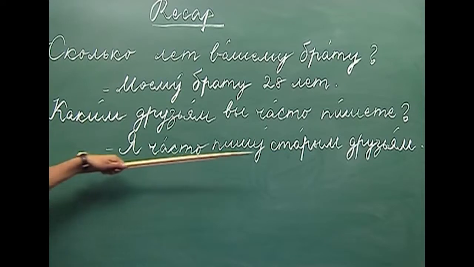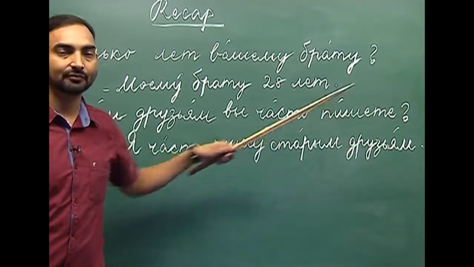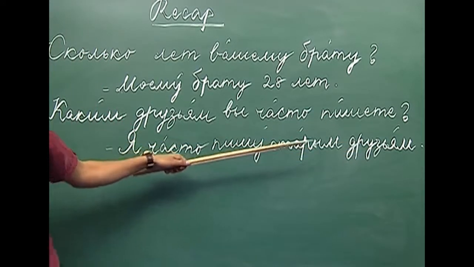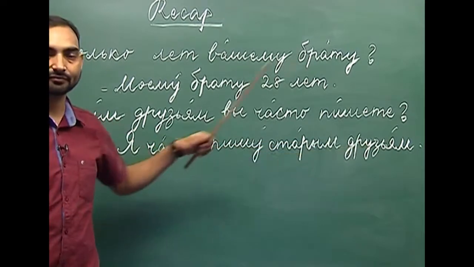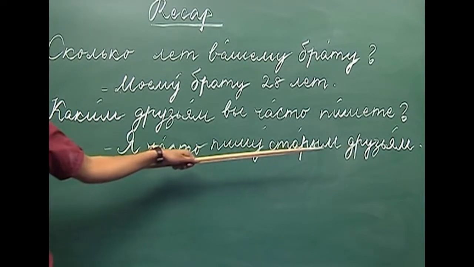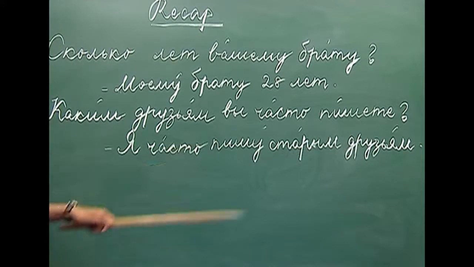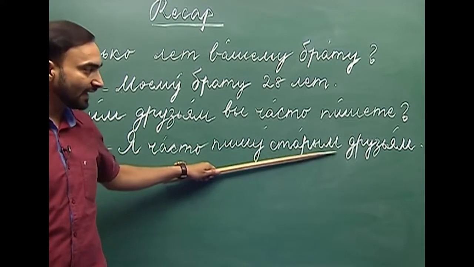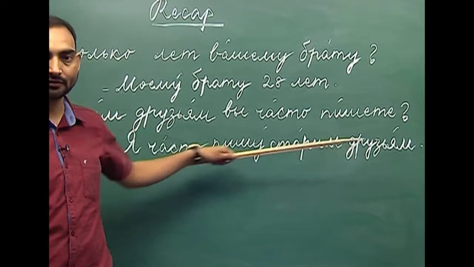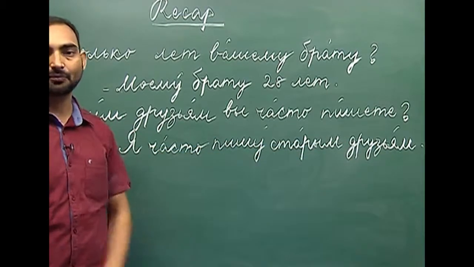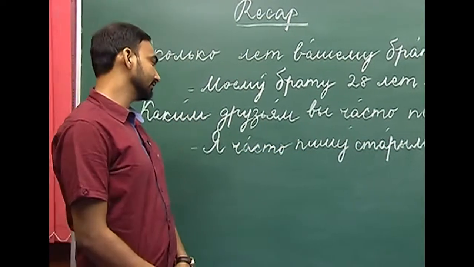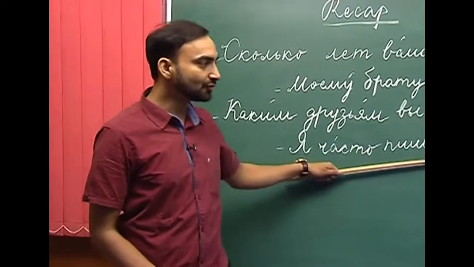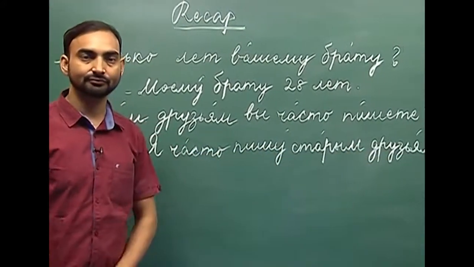I often write to old friends. Here, as you can see, старый and друг have been used in the plural form in the dative case. Я часто пишу старым друзьям.